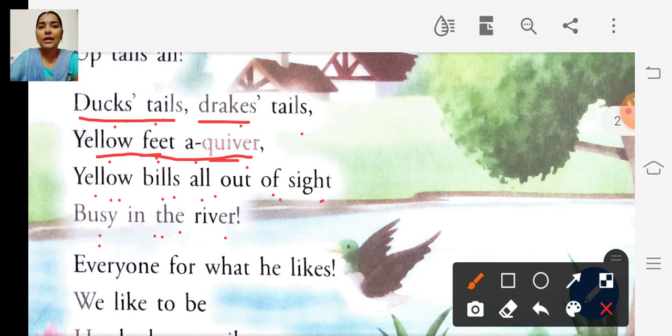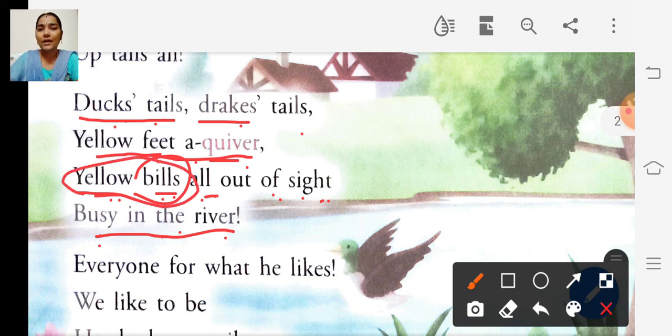The next line, yellow bills all out of sight, busy in the river. Bills means its mouth, right? Yellow bills means the duck's mouth. So the ducks are dipping their heads in the river and searching for food, right? And their yellow bills are busy in the river. That means they are busy eating their food.